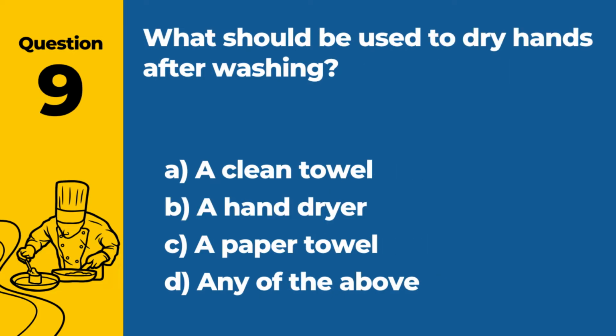Question 9. What should be used to dry hands after washing? A. A clean towel. B. A hand dryer. C. A paper towel. D. Any of the above. Answer: D. Any of the above. All these methods are acceptable for drying hands after washing.